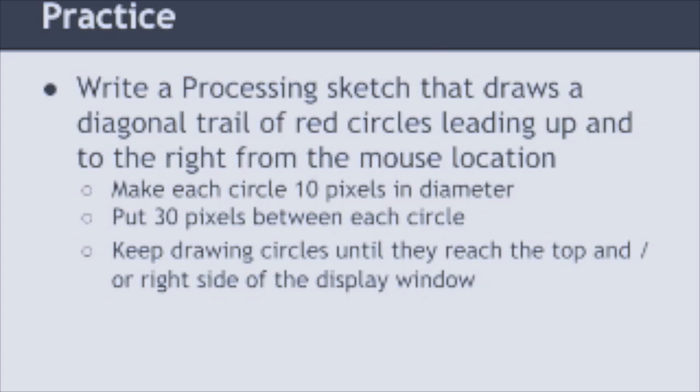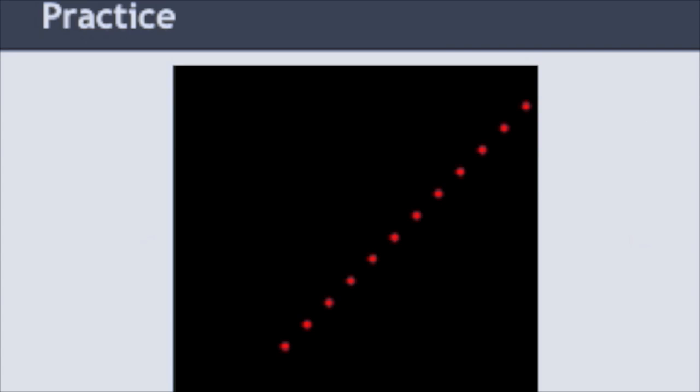Each of the circles should be 10 pixels in diameter, 30 pixels between each circle center, and we're just going to keep drawing until they reach the top or the right side of the display window. Okay, so in this diagram here, the mouse pointer is at this location, and my trail of circles goes up diagonally from there. Each circle is 10 pixels, and there's 30 pixels between each.